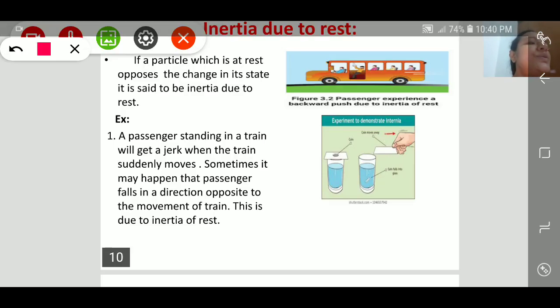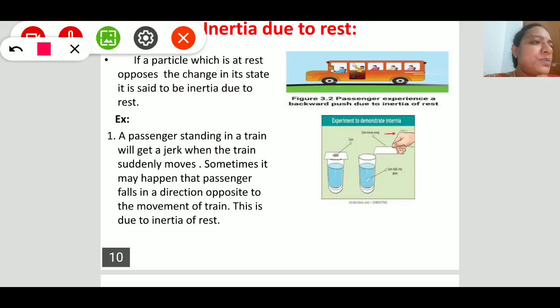Inertia due to rest means the body is at rest. The body which is at rest opposes change in its state, meaning it doesn't want to come into motion. It wants to stay in a rest position only. If a body which is at rest opposes the change in its state, this is known as inertia due to rest.